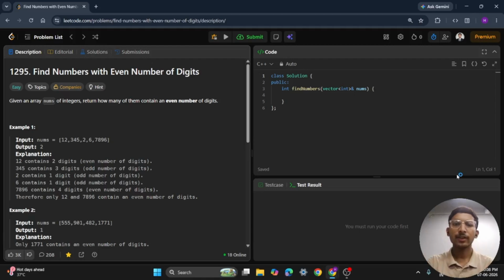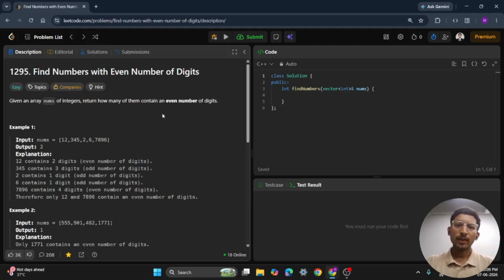I am Harshit Kumar. Today we are going to solve LeetCode problem 1295, Find Numbers with Even Number of Digits. This is a simple problem, but it will teach us an important skill: how to work with the digits of a number. Let's understand the problem and solve it step by step.